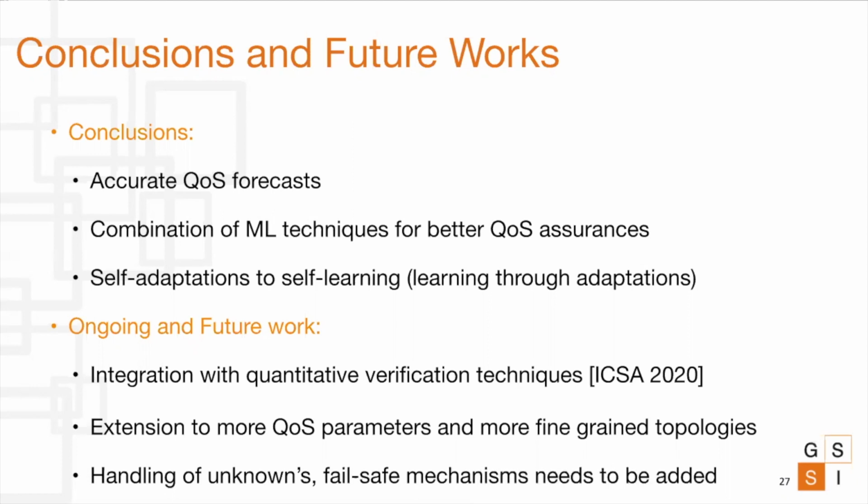Some of our ongoing and future work includes, but is not limited to, integration with quantitative verification techniques. The first part was presented in ICSA 2020. Then, extension to more different types of quality of service parameters and more fine-grained topologies. We also plan to include fail-safe mechanisms in case of scenarios where something happens which we had not predicted.